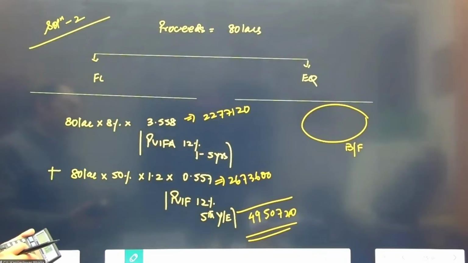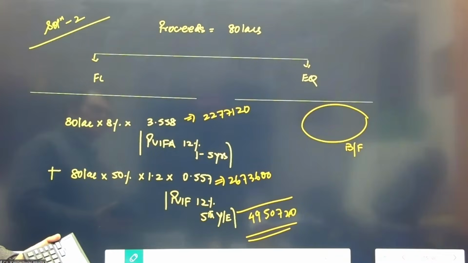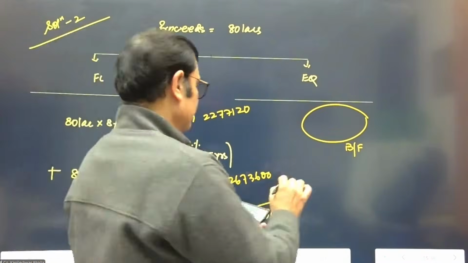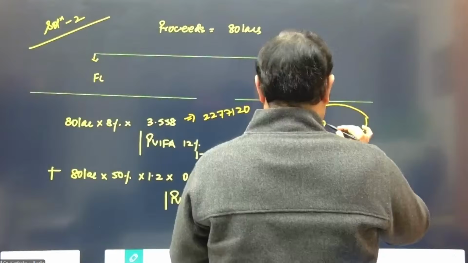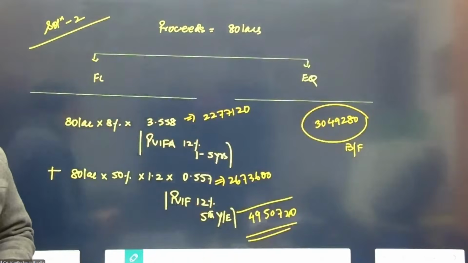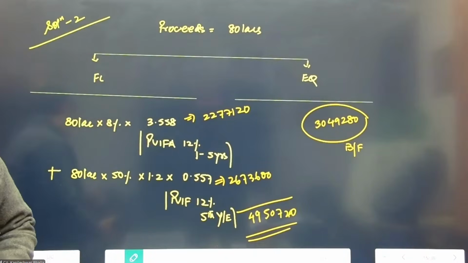So this is, I think, coming to 49... this is 80 lakhs minus 49,50,720. This is, I think, coming to 30 lakh 49,280. Correct. Right. So I think this takes care of the element of the equity component as well. So this is done. Okay.